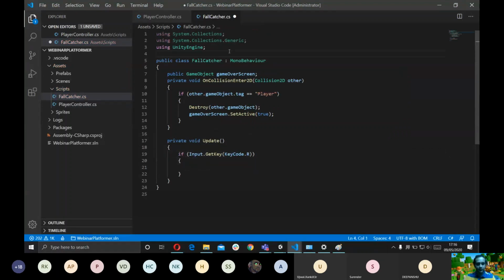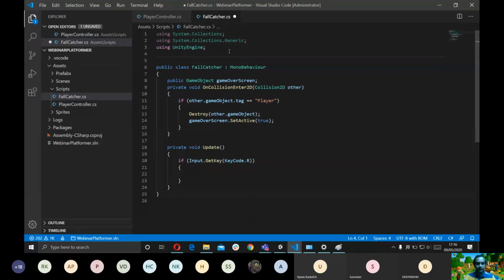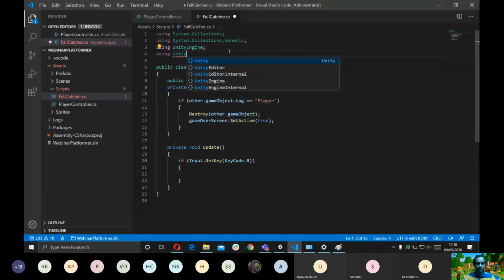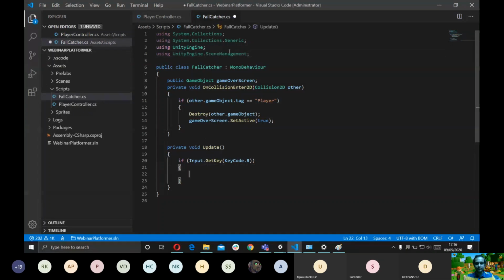So we're going to get a new header file. We're going to say using UnityEngine.SceneManagement, because we're going to restart the scene. That is basically what restarting the game means. If you have multiple scenes in your game, you will be loading the first scene that you have. But right now we just want to restart this scene. We have a single scene game, so we're just going to restart this game scene.